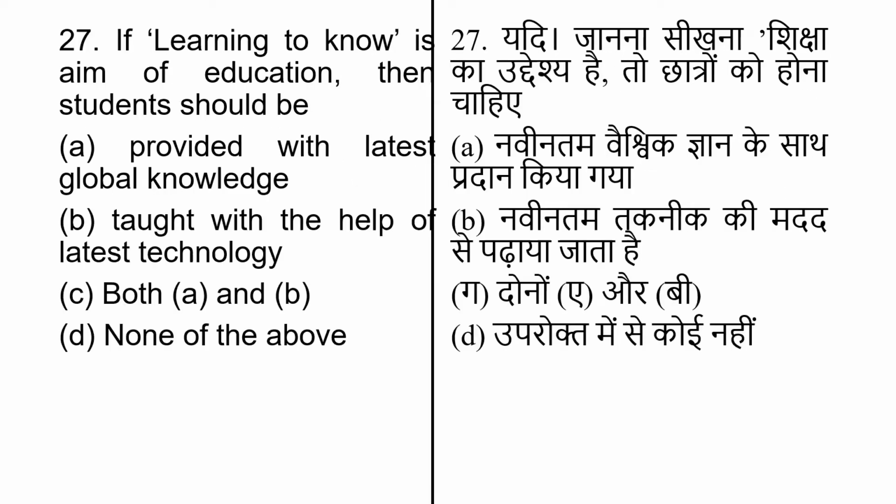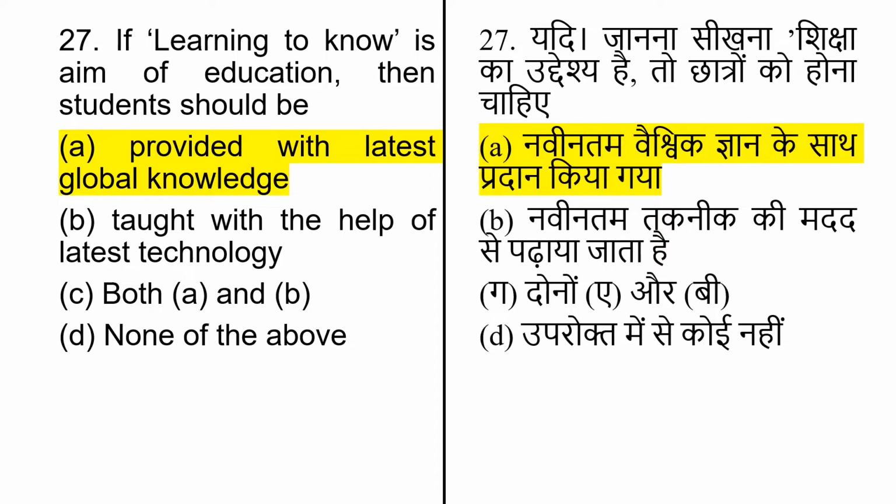If learning to know is the aim of education, then students should be, and options are provided with latest global knowledge, taught with the help of latest technology, both A and B and none of the above. If learning to know is aim of education, then students should be provided with latest global knowledge.